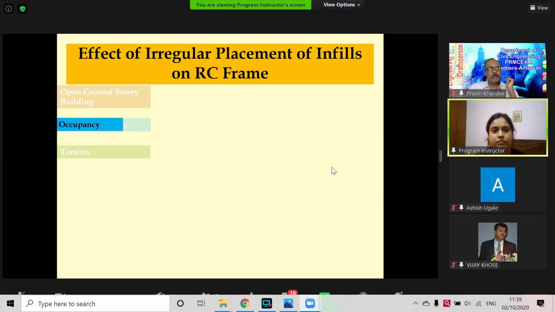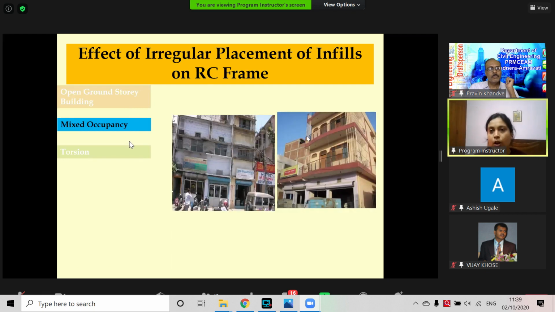What's next? The mixed occupancy. This is from Dehradun. At that time, there used to be PCOs, public call offices. And this is the PCO small shop. Only one portion of the ground floor has been kept open for this shop, and we can see this is a residential building. But in the right hand side figure, we can see this is the storage godown for cement. So only the peripheral wall, that too only in 3 directions.